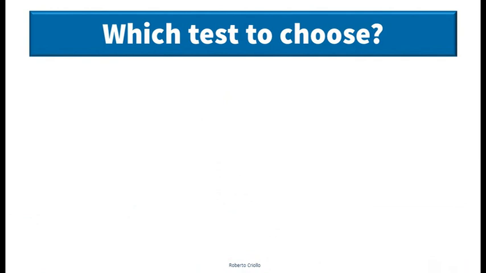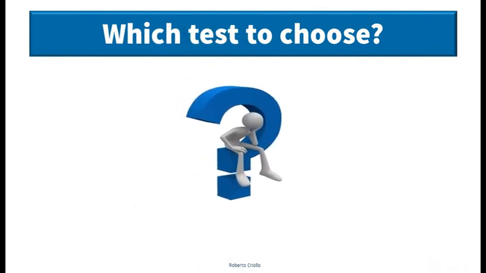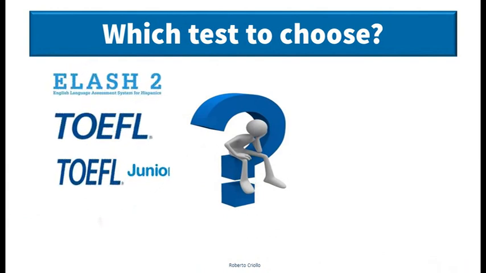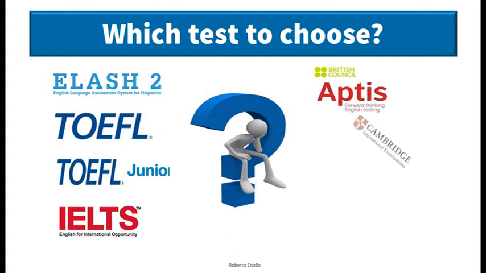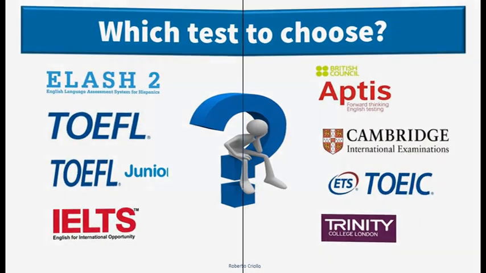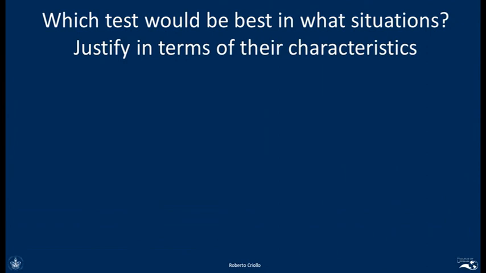So going back to the question, which test to choose? What will be the answer now? ELAS 2, TOEFL, TOEFL Junior, IELTS, APTIS, Cambridge, TOEIC, or Trinity College London. We will end this unit with a little task that you will see in a classroom group. So there are 6 questions. You have to explain which test you think will be the best for these situations that are presented.